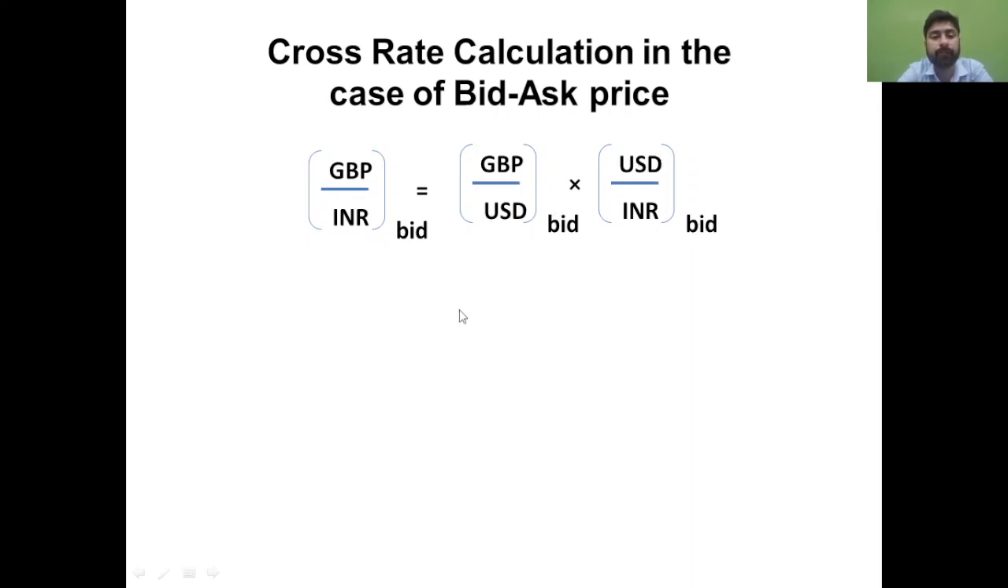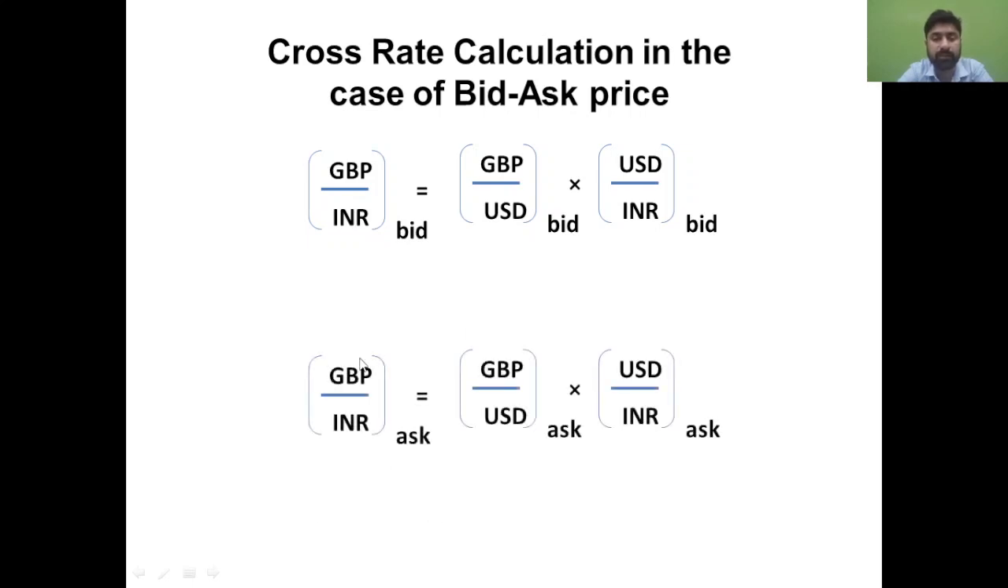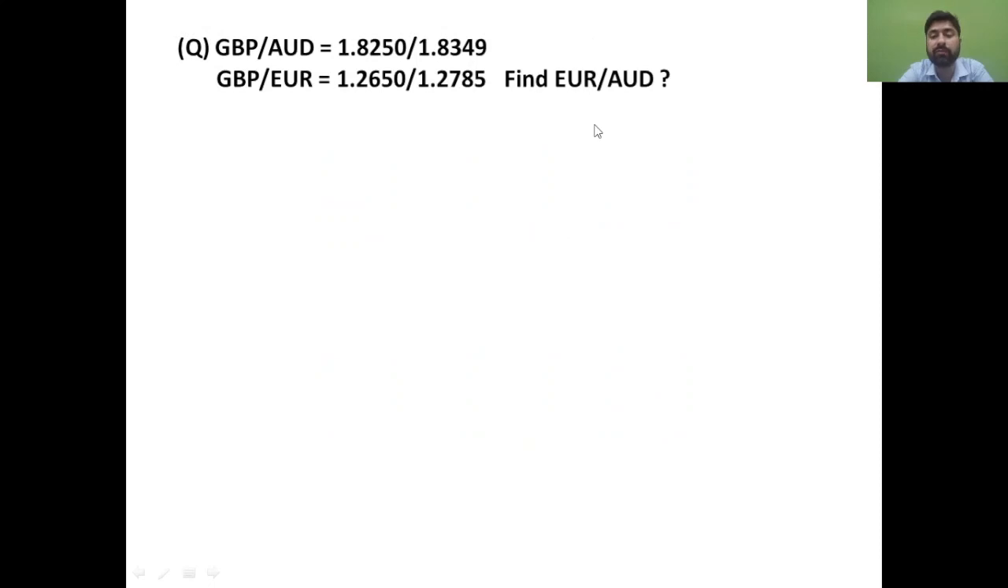Okay, and now a similar formula is there for the ask price also. So you need to use this particular formula. We will solve an example again to calculate the cross rate in the case of bid and ask price, so that the concept will get clearer. This is the information which is given in the question.